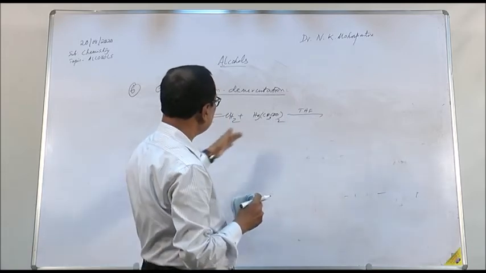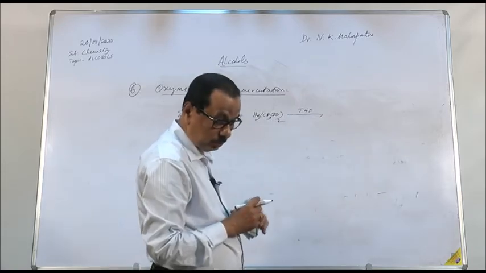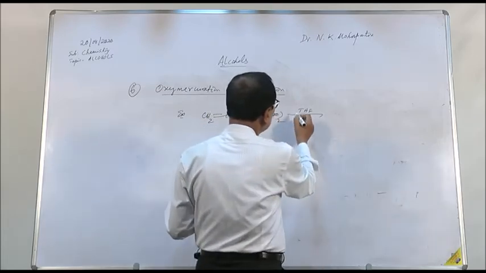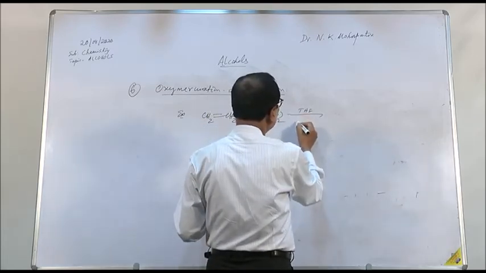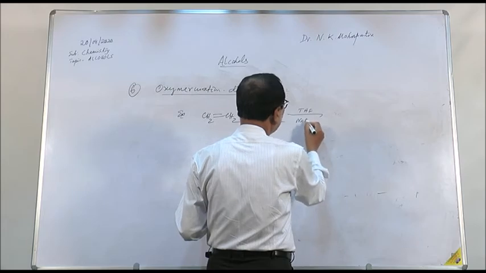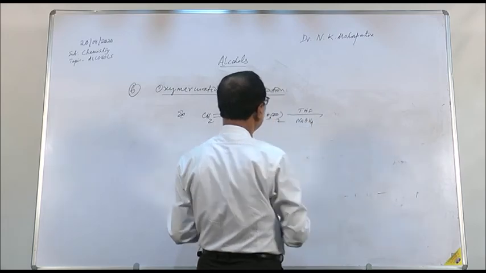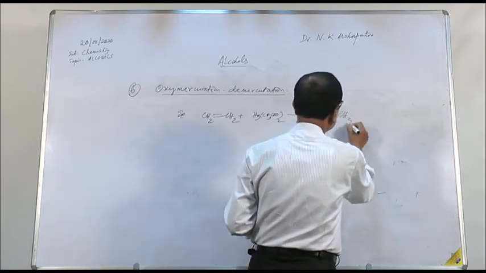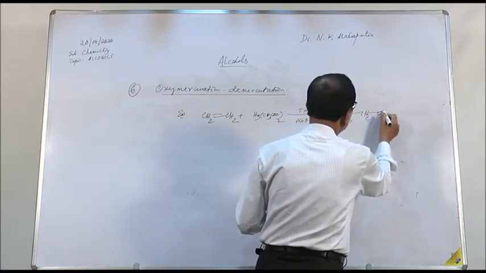We get an addition product, followed by reduction with sodium borohydride. The product formed will be CH3CH2OH.